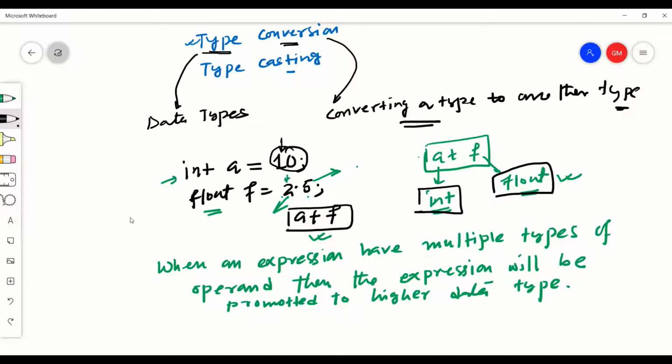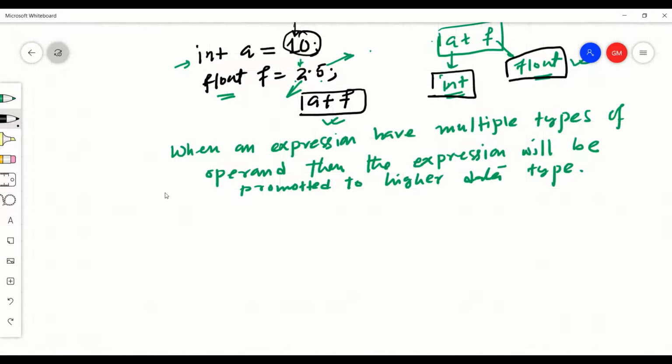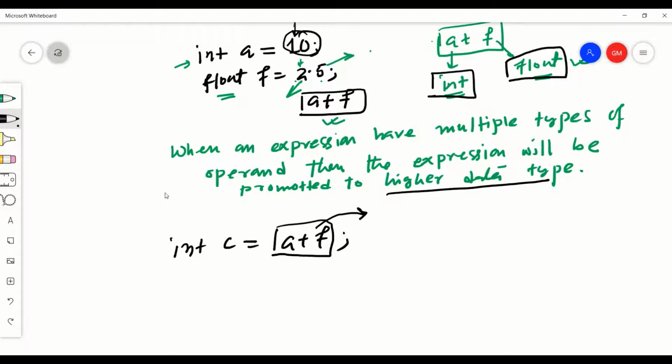Now when the compiler is going to evaluate this expression, suppose I am now writing int c equal to a plus f. So I try to find this arithmetic addition between integer and float. The outcome of this expression will be of the higher data type, meaning it will become float. So what will the compiler do? The compiler will convert this a to float. So it is promoting. So a will be promoted to float.